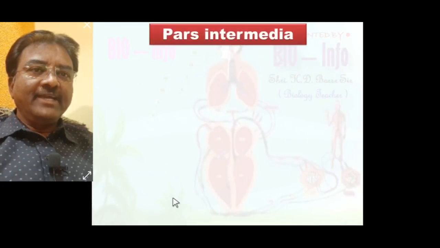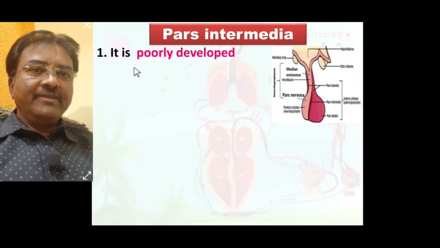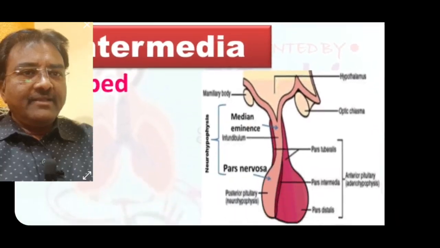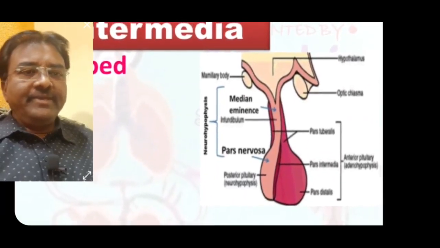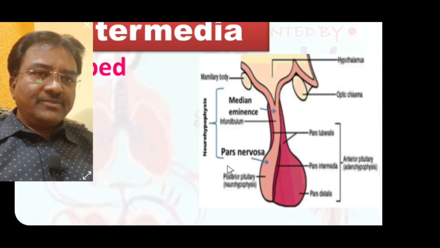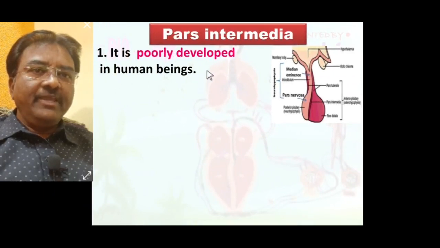Pars intermedia is a pituitary gland part. It is poorly developed in human beings. Pars intermedia is present in between the anterior and posterior lobes. So this is the adenohypophysis and this one is the neurohypophysis. In between them is present the pars intermedia. Such pars intermedia is poorly developed in the human pituitary gland.